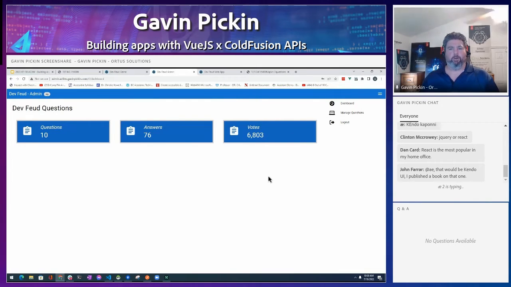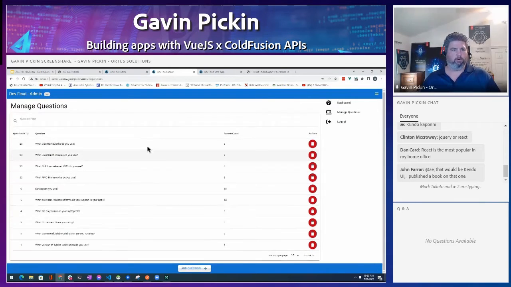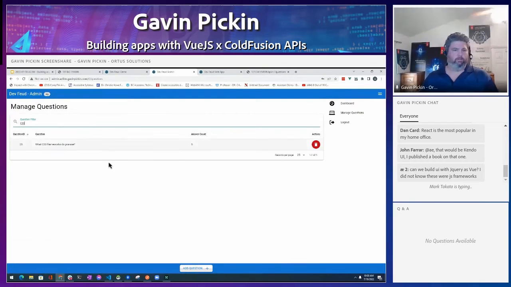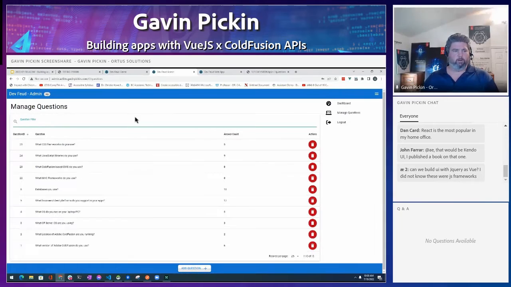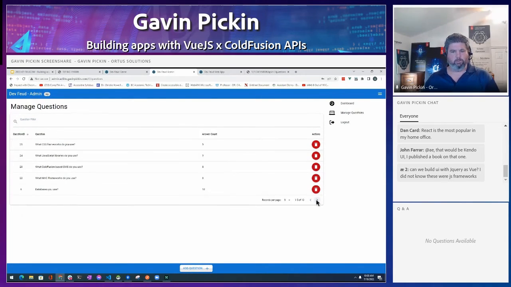So it's pretty cool. I've just got a couple options in here. I can hide and show this menu, but I can also come in here and look at manage questions. So this is one of the Quasar components I love. It's a QTable, and it gives you like a data table. So if we start typing CSS, it's going to filter. You can see we've only got one record showing here. If I clear my filter out, it's going to pop them back up. If I choose to show just 5 records per page, pagination works and everything. And the API is all powering all of this, and the back end is throwing stuff out.